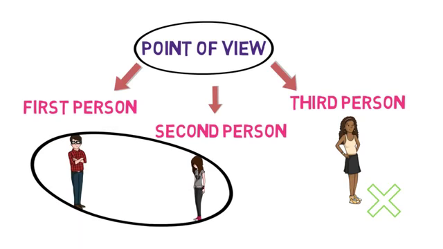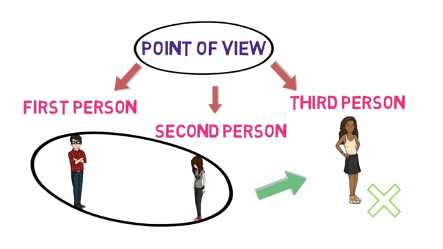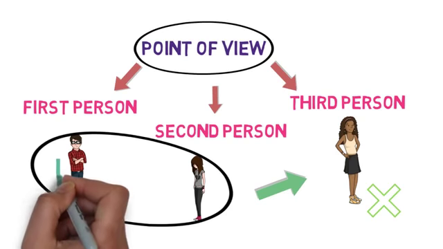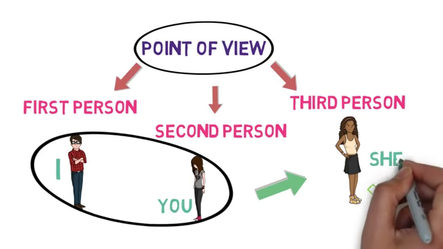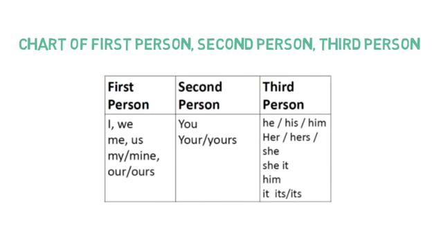Isha is the second person as she is the one who is listening to Ravi. And Nikita is the third person as she is not present in the room while they were talking. And Ravi may be talking to Isha like this: I am telling you that she is very beautiful. For the complete chart of first person, second person, third person, please refer to this image.